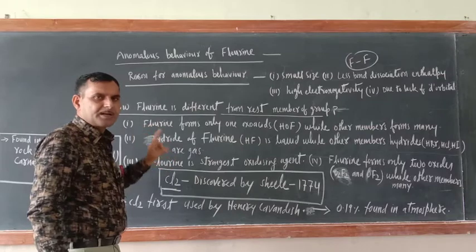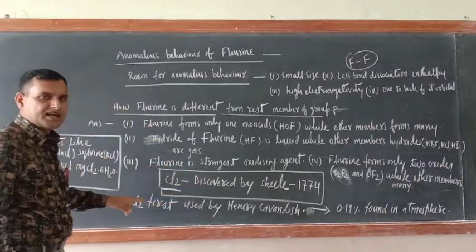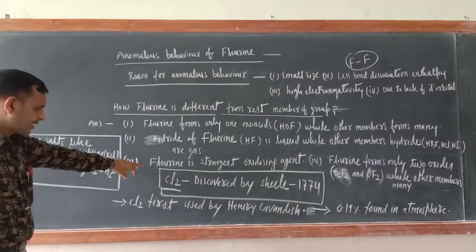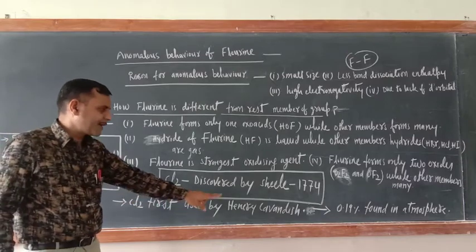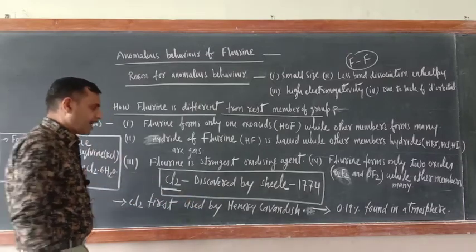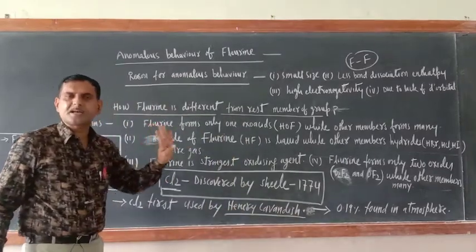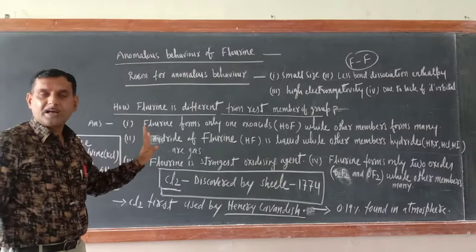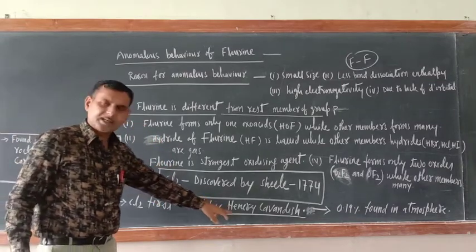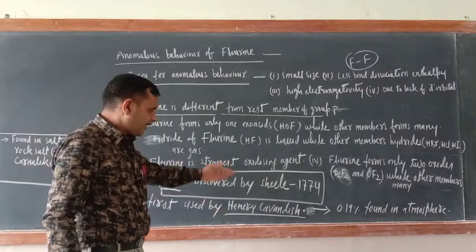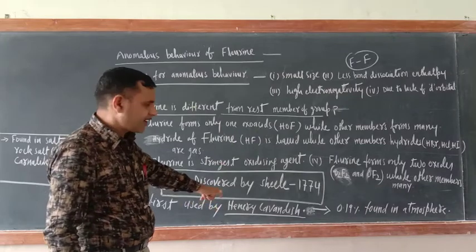The first element of group 17 is chlorine. Chlorine was discovered by Scheele in the year 1774. It is written here. Cl2 was first used by Henry Cavendish. In the time of Henry Cavendish, five scientists were working, and all five have been awarded the Nobel Prize. He is also the discoverer of hydrogen, and he did wonderful work in the field of chemistry. So remember this scientist's name, Henry Cavendish.